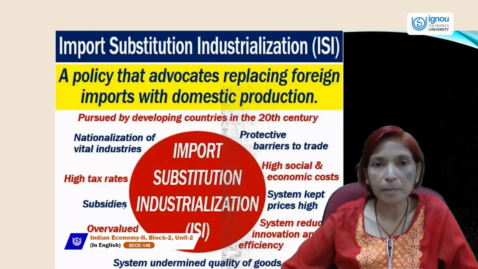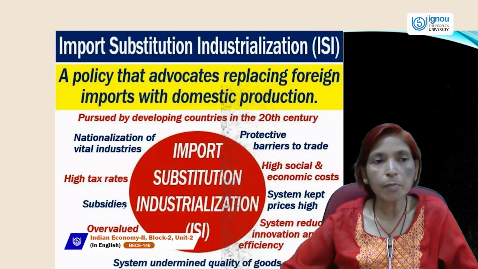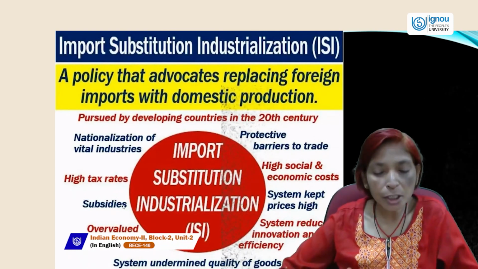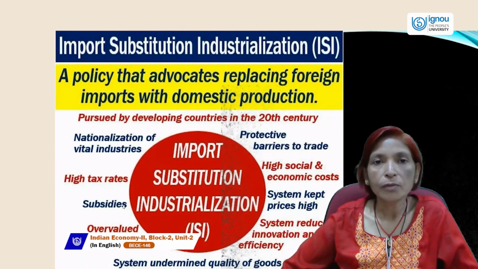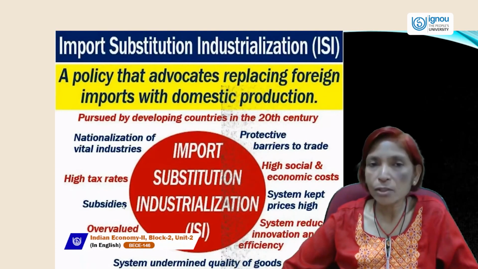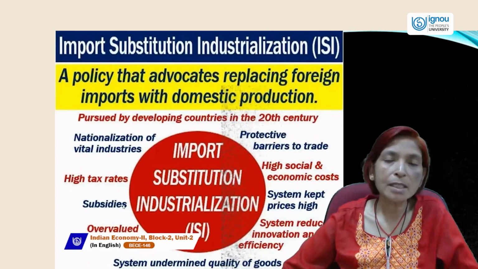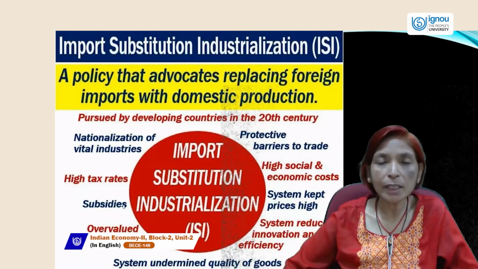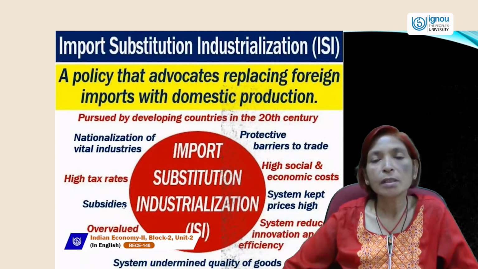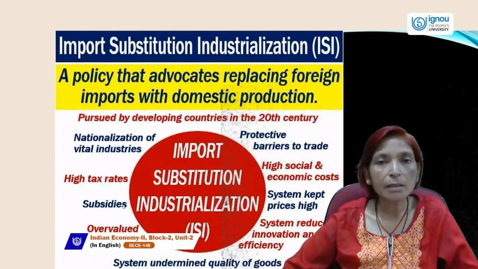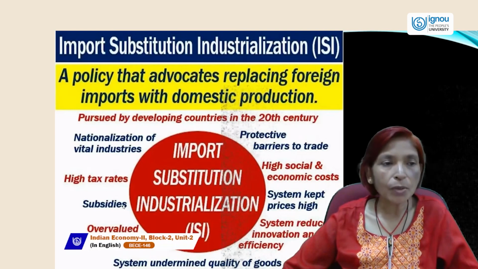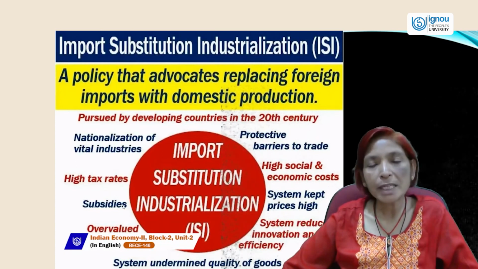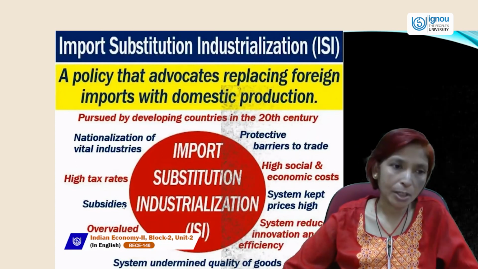So imports should be substitutable. Import substitution industrialization tells us that we should substitute those imports which we are taking from the rest of the world. If we are buying goods and services, and if we can make those goods and services in our own country, then we should make them here, not buy them from abroad. So import substitution industrialization is a policy which advocates replacing foreign imports with domestic production.